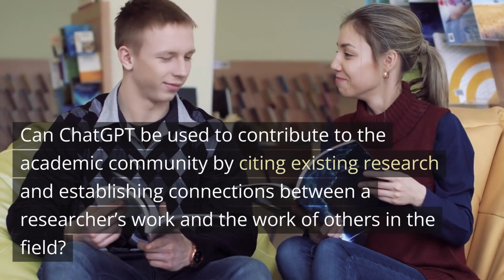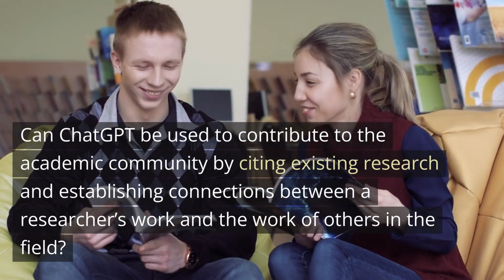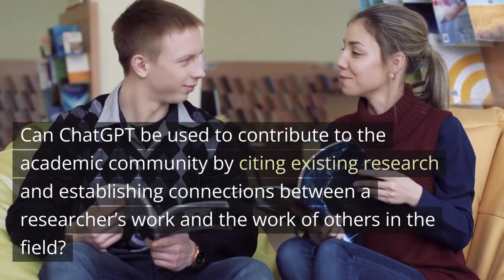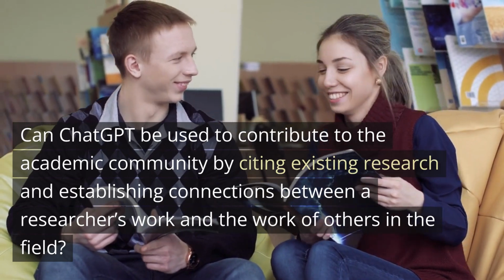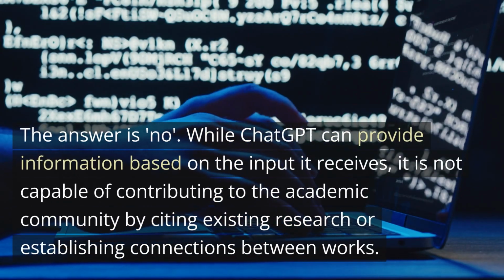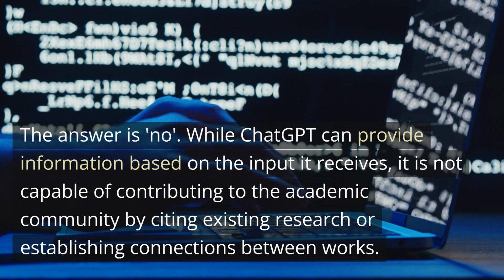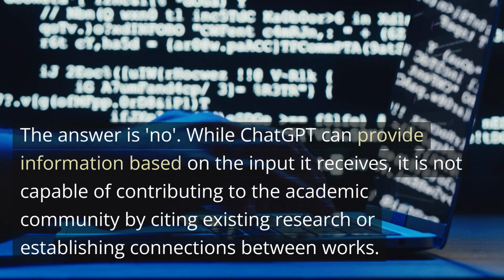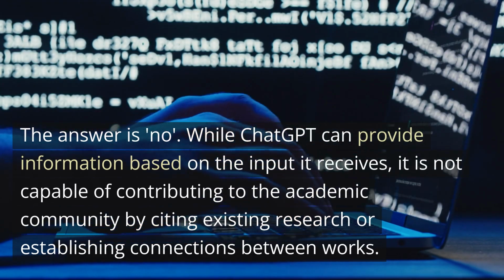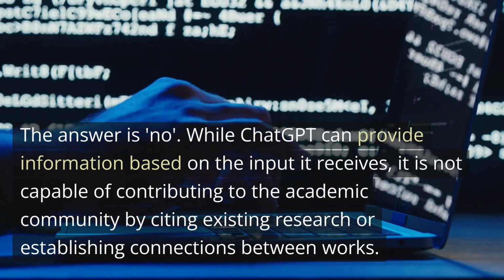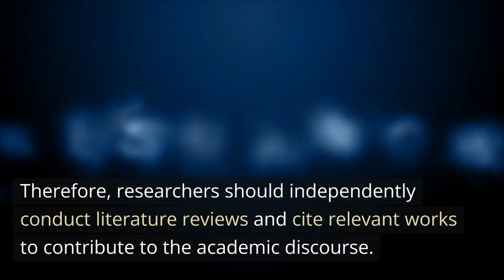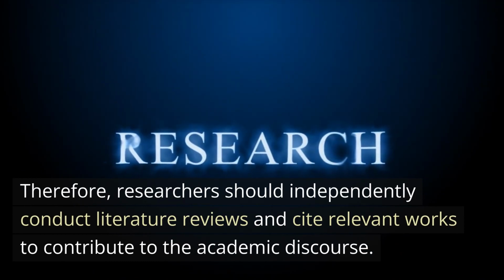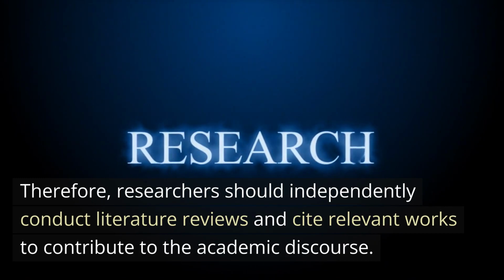Can ChatGPT be used to contribute to the academic community by citing existing research and establishing connections between a researcher's work and the work of others in the field? The answer is no. While ChatGPT can provide information based on the input it receives, it is not capable of contributing to the academic community by citing existing research or establishing connections between works. Therefore, researchers should independently conduct literature reviews and cite relevant works to contribute to the academic discourse.